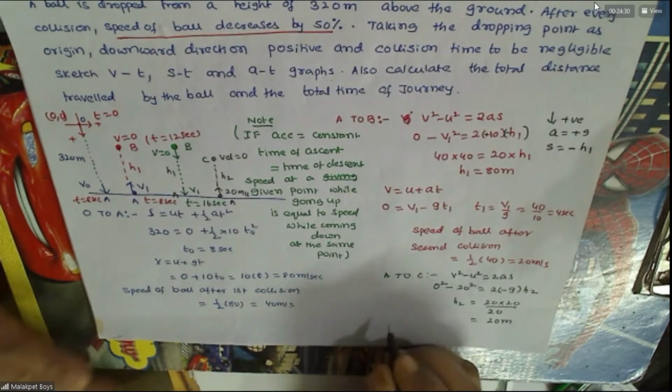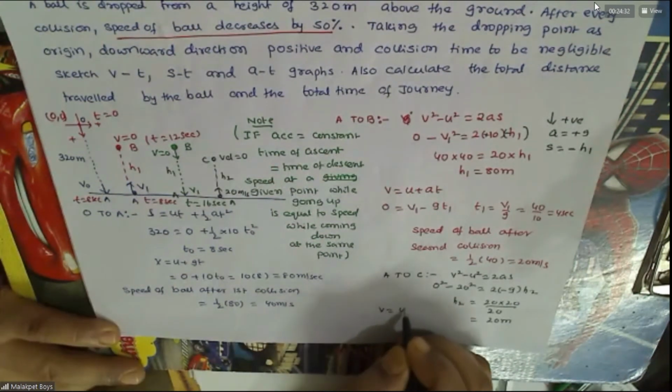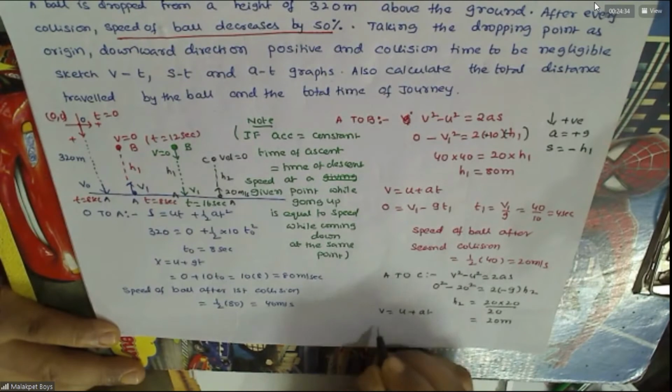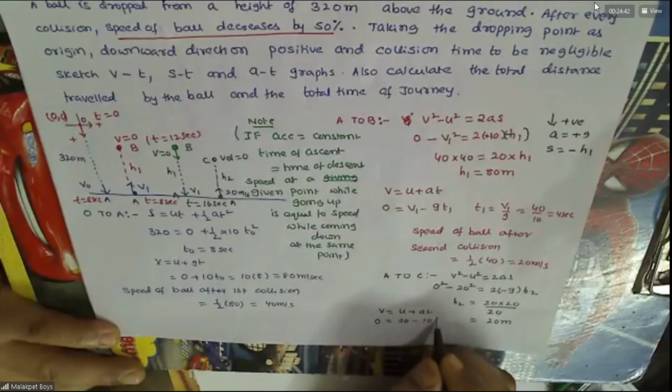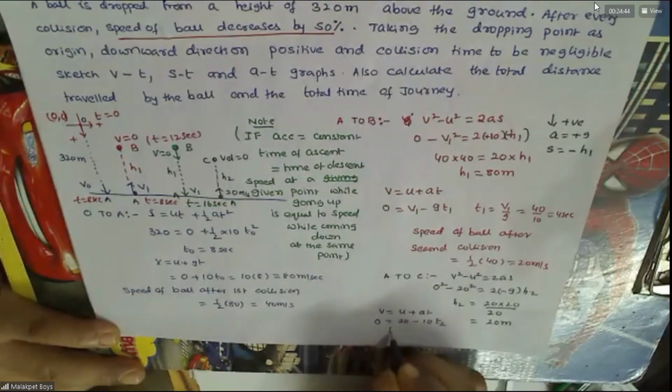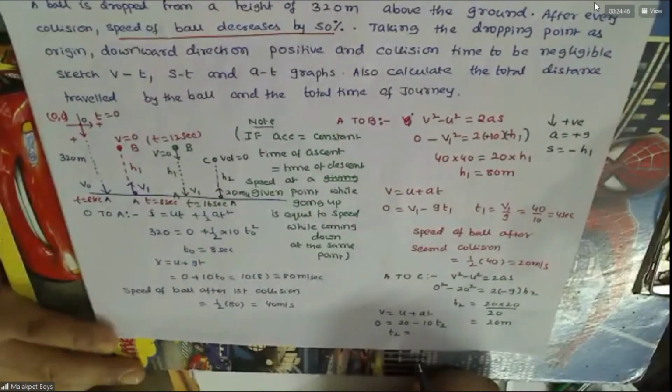Again, we can use v equals u plus at. Final velocity is 0, initial velocity is 20 minus g into t2. So t2, agreed.